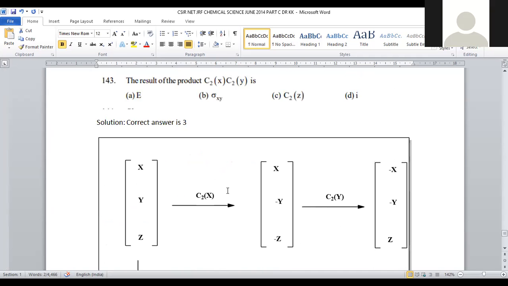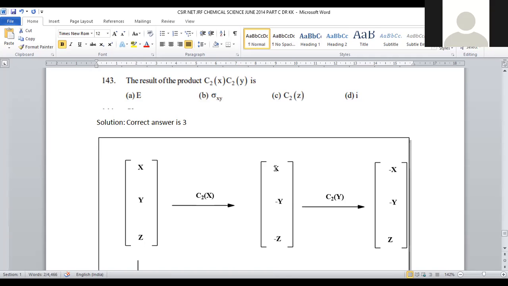We are taking three coordinates X, Y, Z, three-dimensional coordinates, and we are going to apply C2X. When C2X is applied, what happens? X remains the same. Y and Z will be flipped; their sign will be entirely changed. Initially it is positive, and while flipping it turns negative.